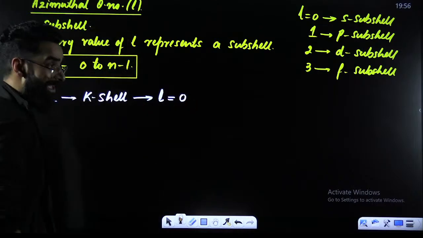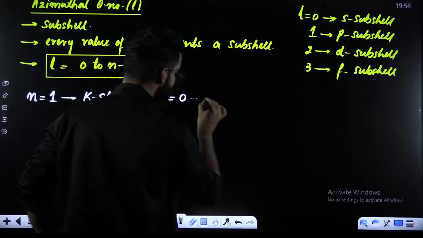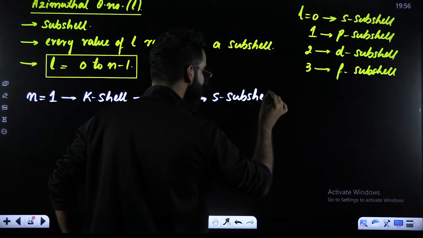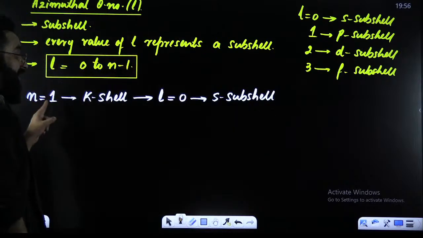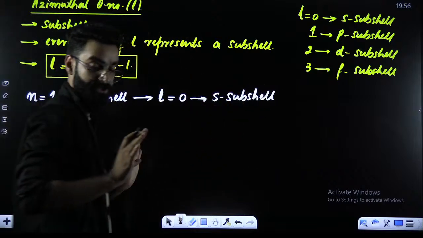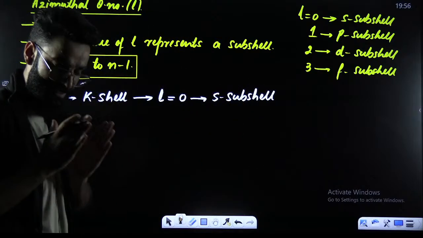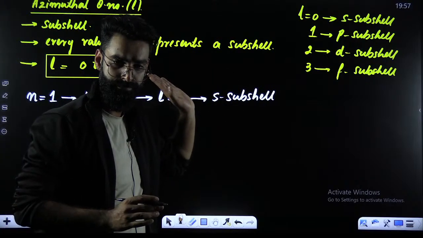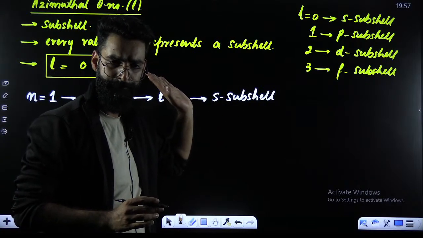L is equal to 0. L is equal to 0 represents which subshell? It represents your S subshell. So basically, I can say, in your first shell, there will be only one subshell. That subshell is what you call the S subshell. Right, people?